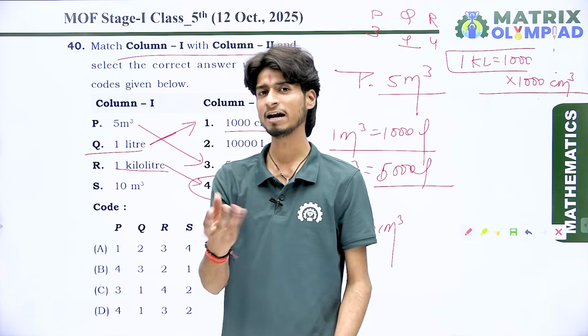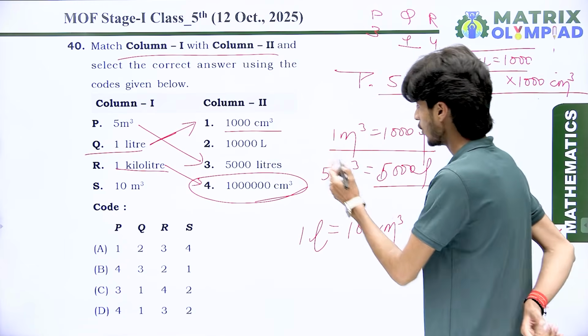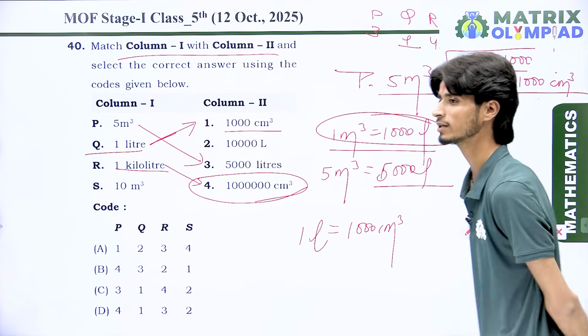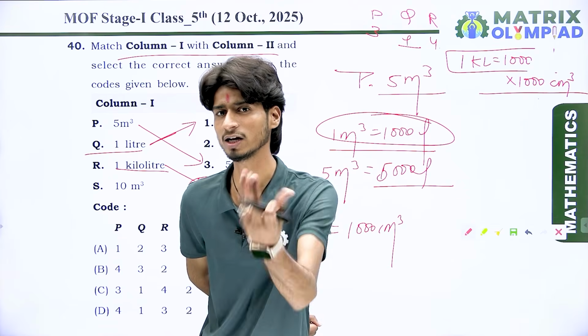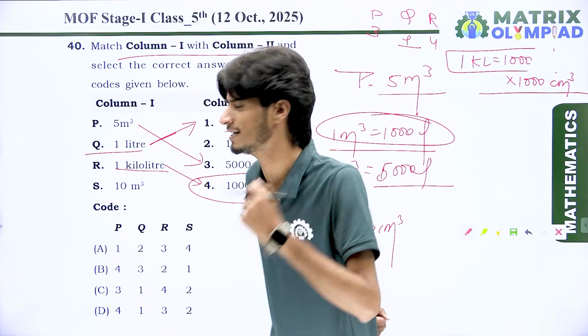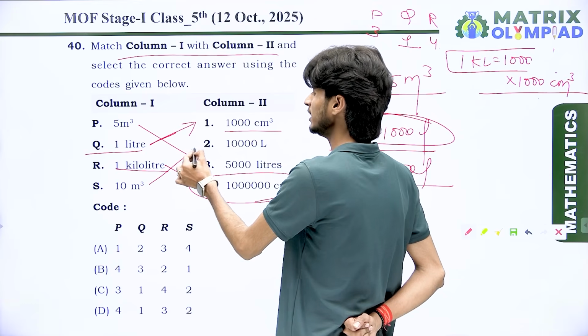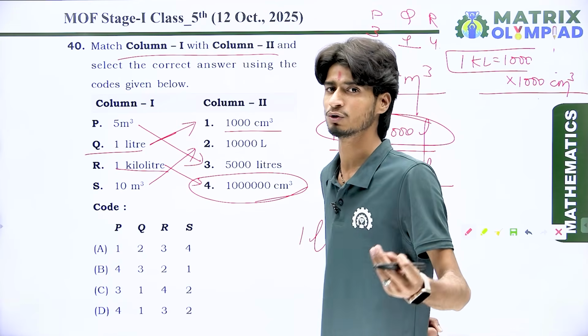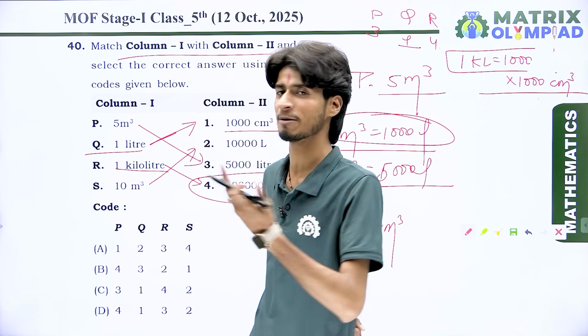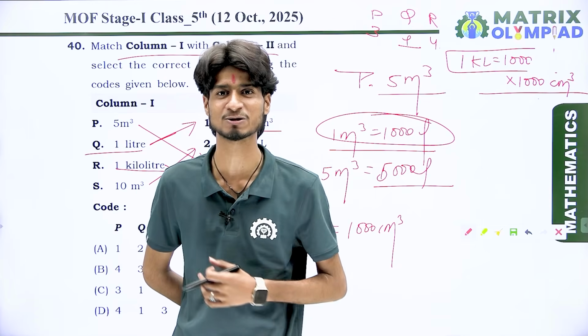Now we have 10 meter cube. Look at here. 1 meter cube is equal to 1000 liter. Then 10 meter cube is equal to 10,000 liters. So simply we meet point S with point 2. So this is the solution of question number 40. Let's come to the next question.